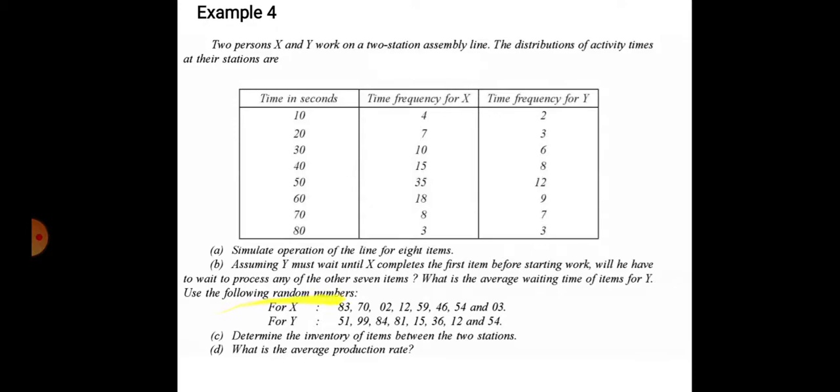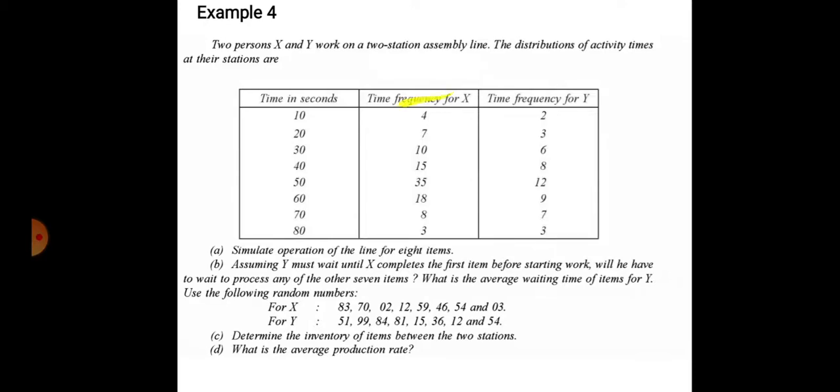Use the following random numbers. For X, these are the random numbers, and for Y, these random numbers are given. Determine the inventory of items between the two stations. Also, what is the average production rate? Note down this question carefully, read this question carefully.